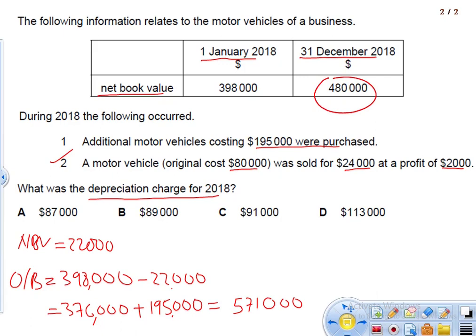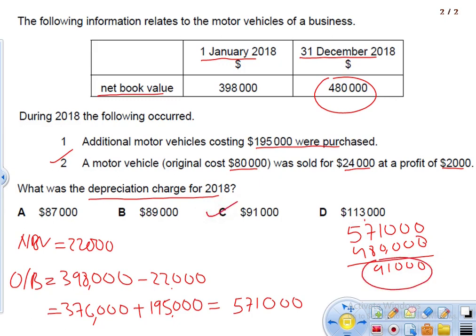So if we subtract 571 minus 480, then this amount is the amount of depreciation. So it's 1 here, and then here it is 9. So 91,000, option C is your correct answer.